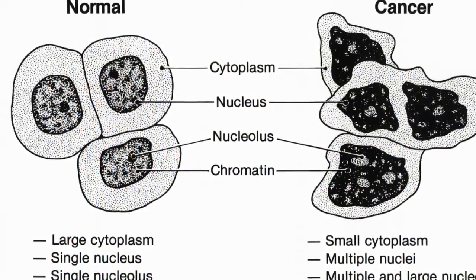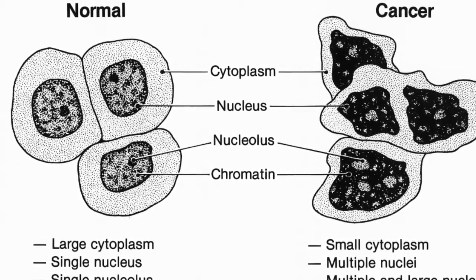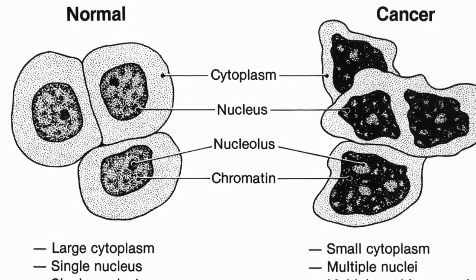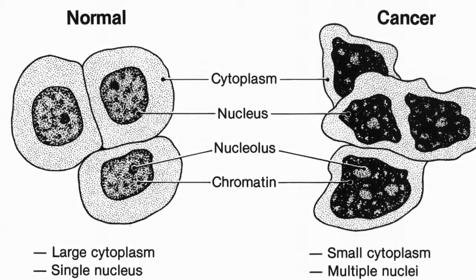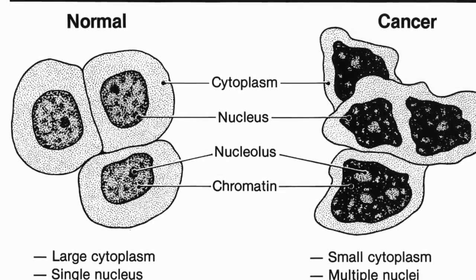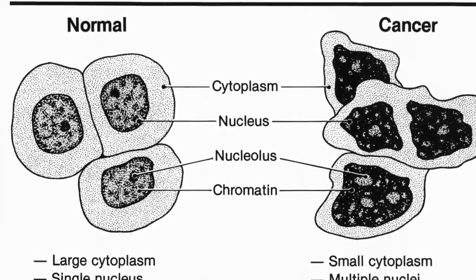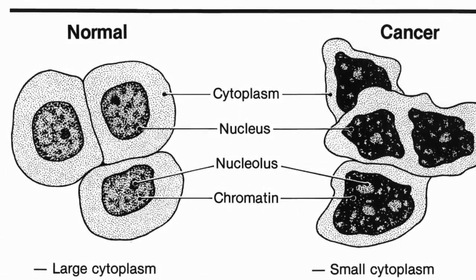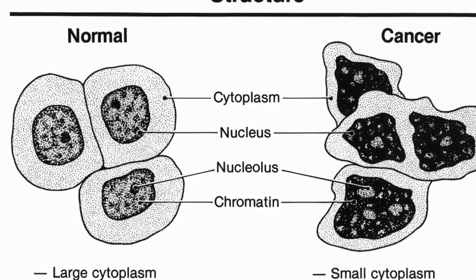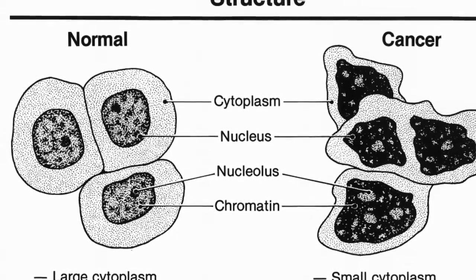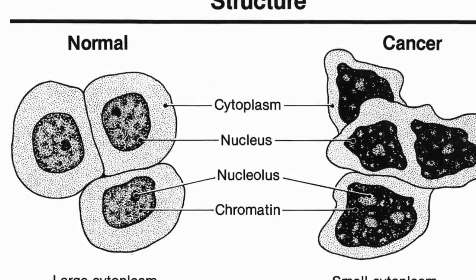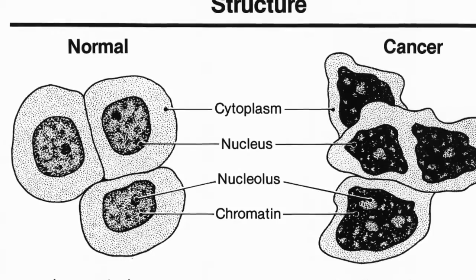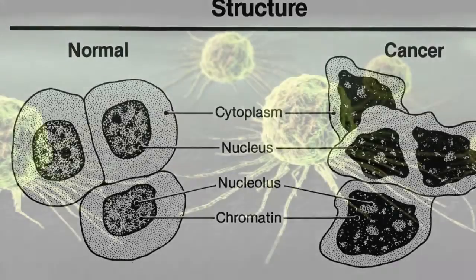Normal cells and cancer cells are different in the sense that a normal cell has a large cytoplasm, a single nucleus, a single nucleolus, and a fine chromosome, although cancer cells have a small cytoplasm, multiple nuclei, multiple enlarged nucleoli, and coarse chromosome. Although don't forget, there are some similarities, such as both a cancer and a normal cell have a cytoplasm, nucleus, nucleolus, and chromosome.